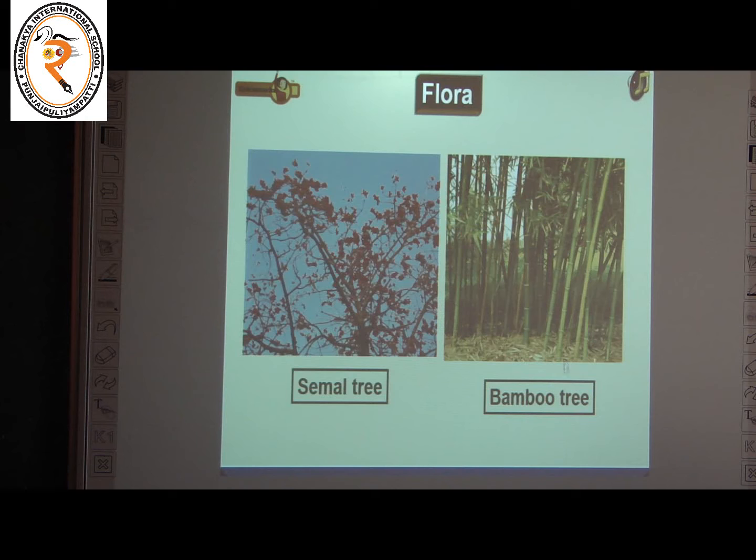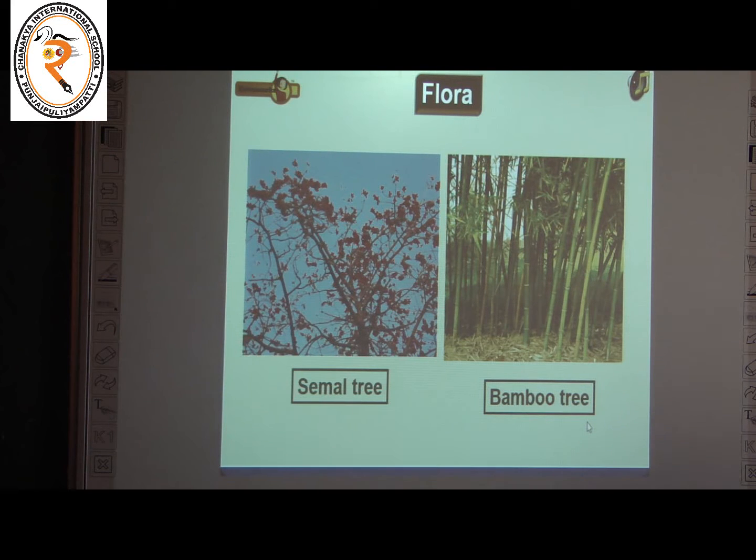Look at the picture, children. Flora and fauna. See, our forest can be categorized into two types. One is flora and another one is fauna. What is called flora? It is nothing but a particular plant that grows in a forest. See, examples of flora are semon tree and bamboo tree. That is, a particular plant that grows in a forest is called flora.